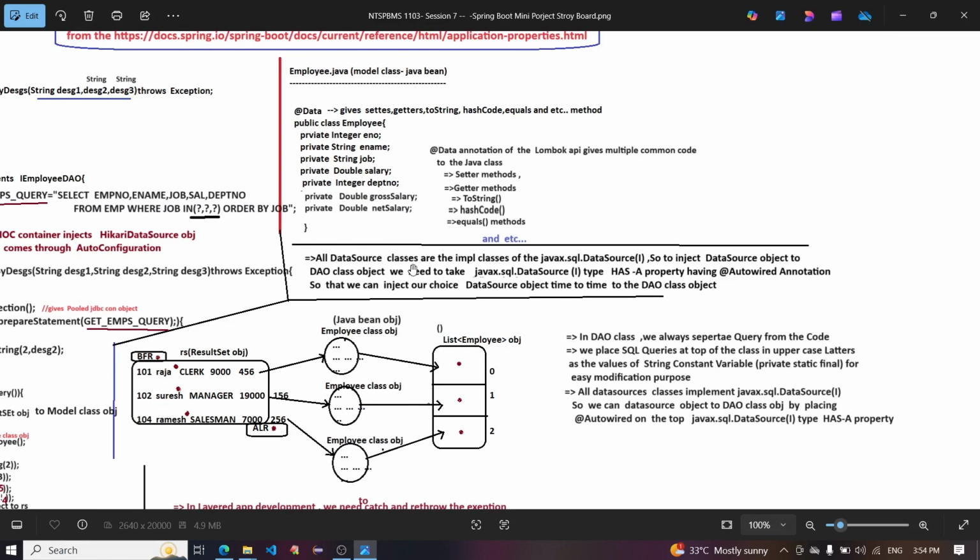All data source classes are implementation classes of the javax.sql.DataSource interface. So to inject a data source object into the DAO class object, we need to take a property of javax.sql.DataSource interface type with the @Autowired annotation, so that we can inject our choice of data source object into the DAO class object.